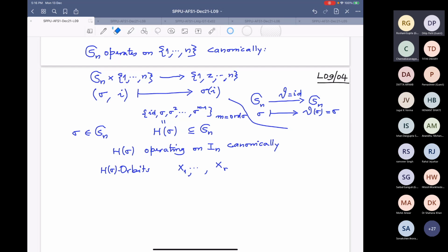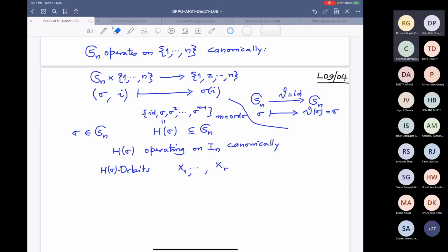So what will the class equation tell you? Can somebody tell me what is the class equation for this action now? The cardinality of the set where the group is operating is equal to, that set is broken into these orbits, and some of them may be the fixed points, and the other orbits will have more than one element.